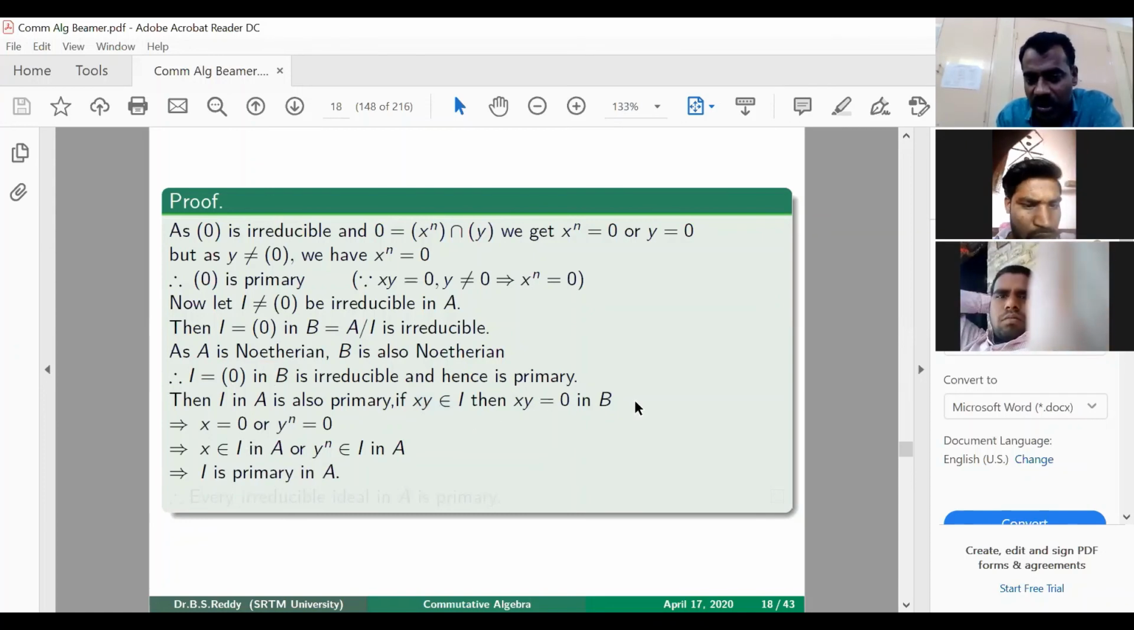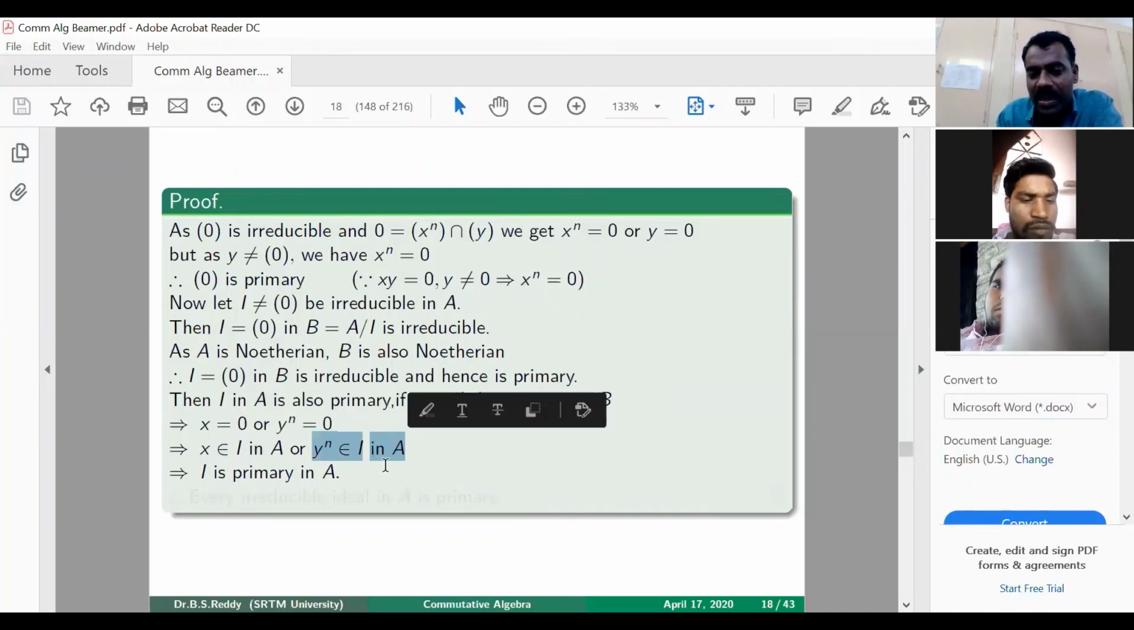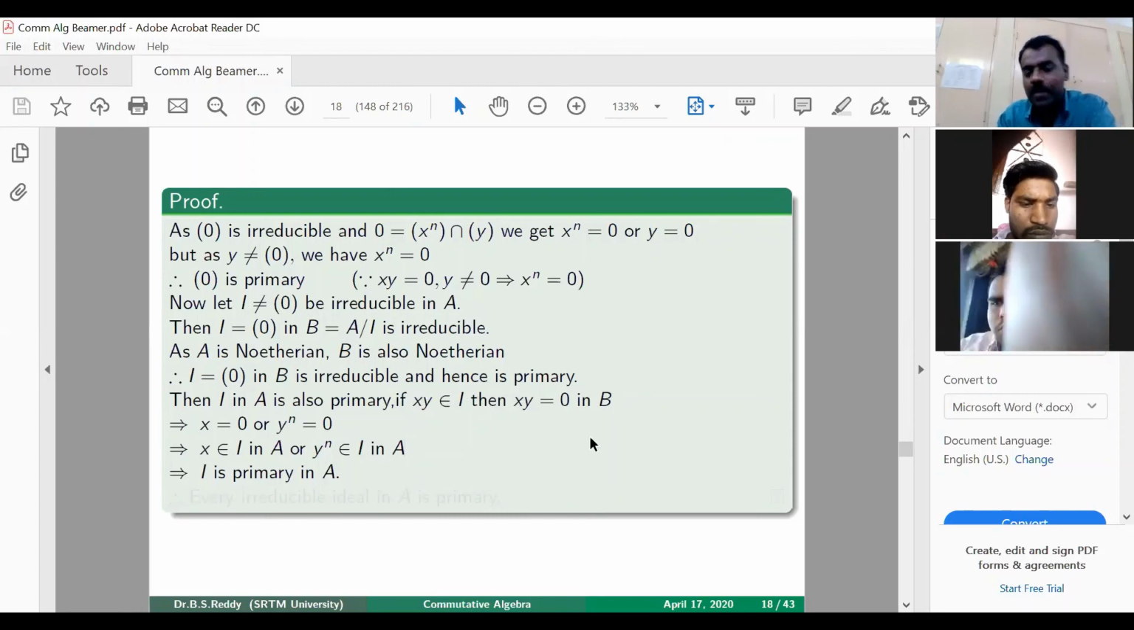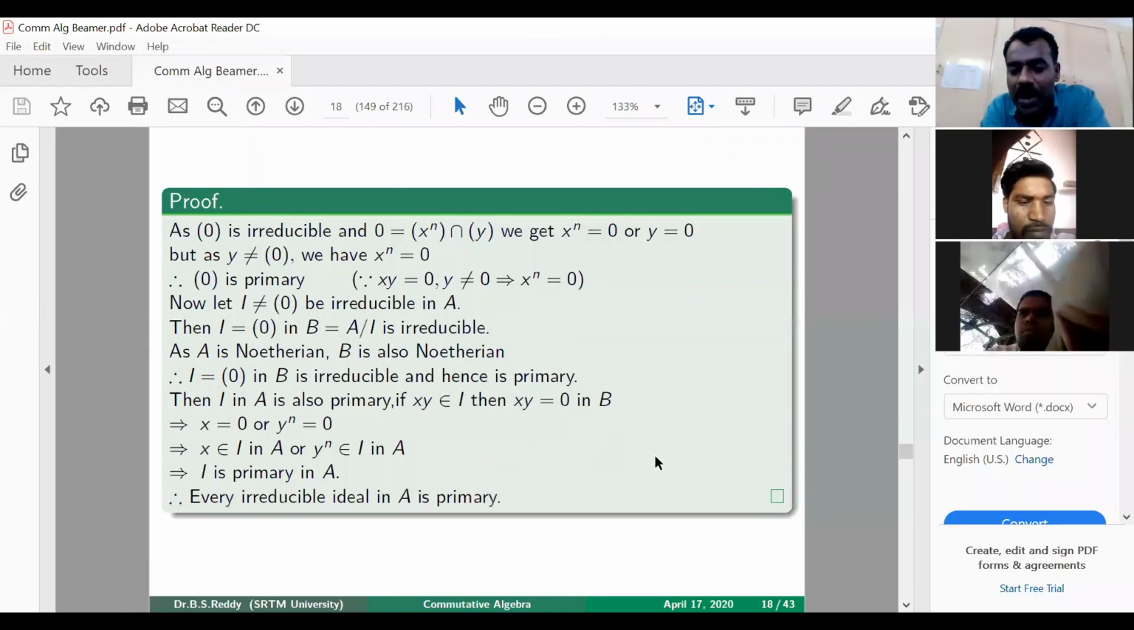xy is in 0, but 0 is primary, which means either x is 0 or y power n is 0. So therefore either x is in I or y power n is in I, which is in A. Okay. Therefore that shows that I is a primary ideal. So what we have proved is that every irreducible ideal in a Noetherian ring is primary. Okay.